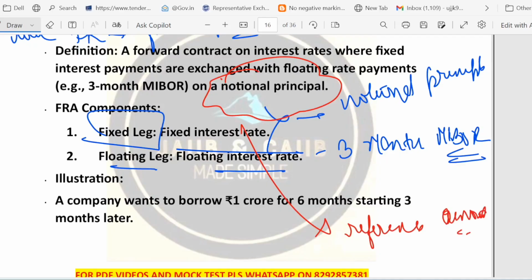Okay, fixed leg and floating leg. Fixed leg means the agreed fixed interest rate that one party will pay. Floating leg means a variable market rate the other party will pay. It will be known only when the period starts, right? So how does FRA settlement work? At the start of the interest period, the contract compares the locked fixed rate and the market floating rate. The party who owes more pays the net difference to the other. Why use FRA? To lock the borrowing cost or to protect future interest income. So companies and banks avoid surprises.